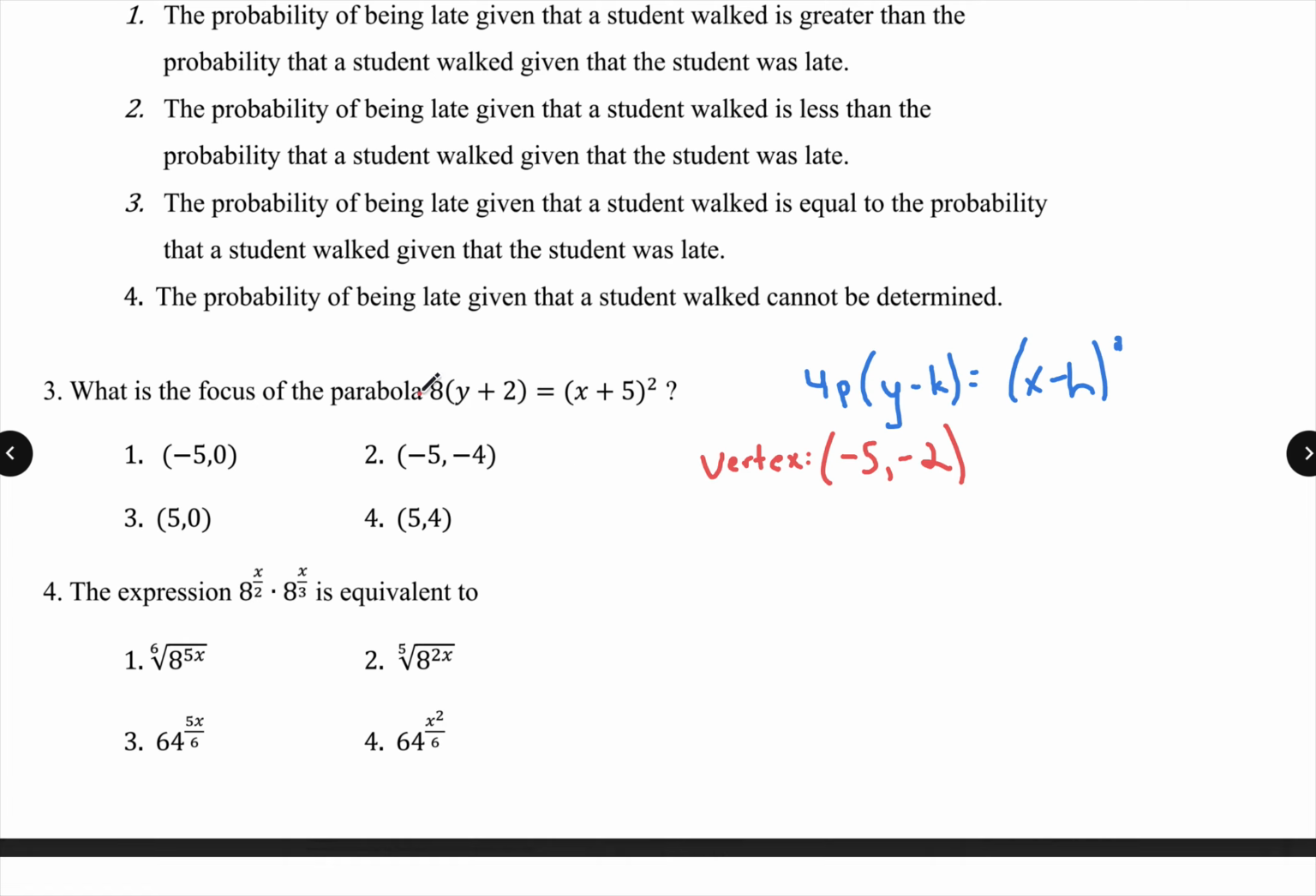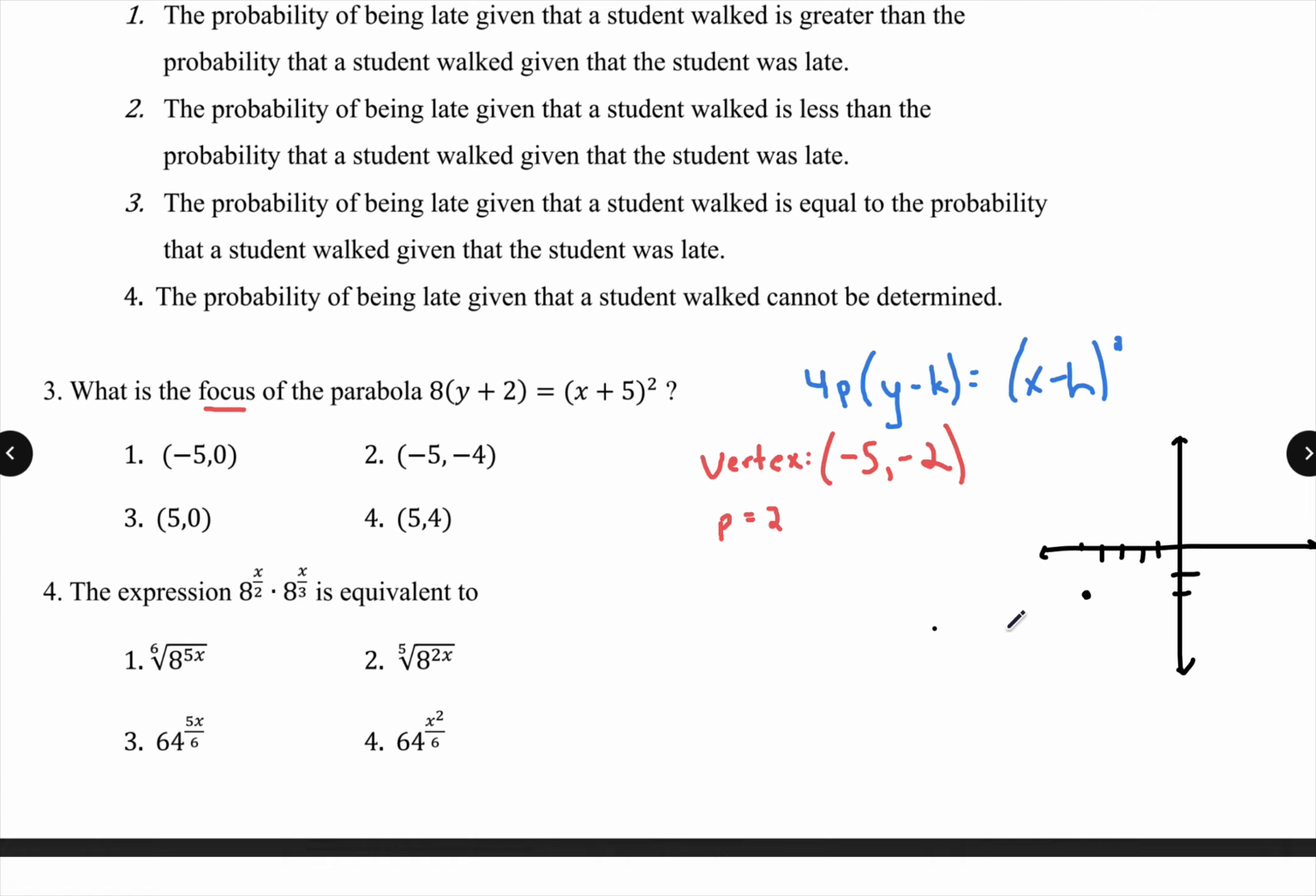Then I also know my p, or the distance between my vertex and what we're looking for, the focus, has to be what? Well, 4 times what number is going to give me 8? I know my p has to equal 2. So now I have a lot of information, and I always like to draw this out in my head to make a little more sense of it. So I know my vertex is at -5, -2.